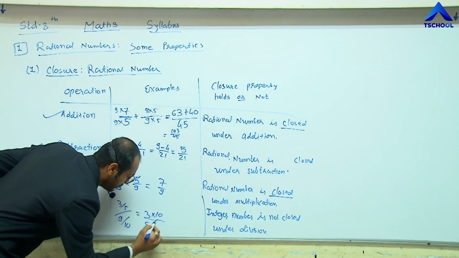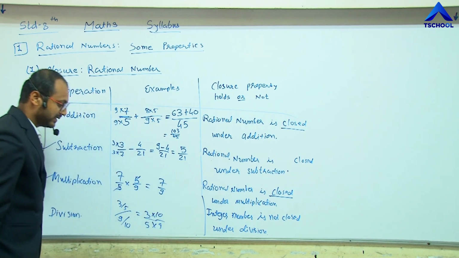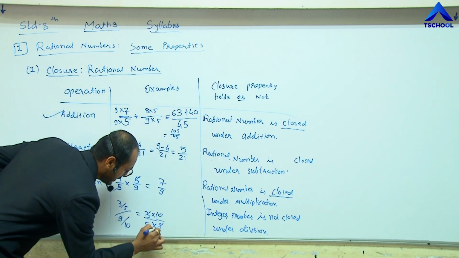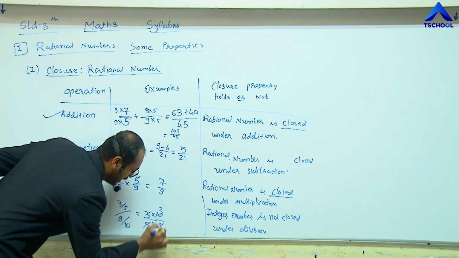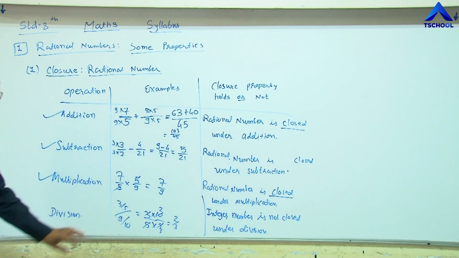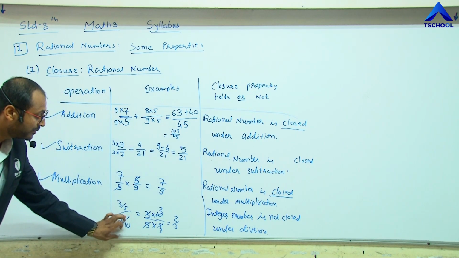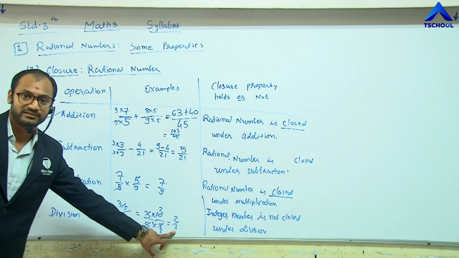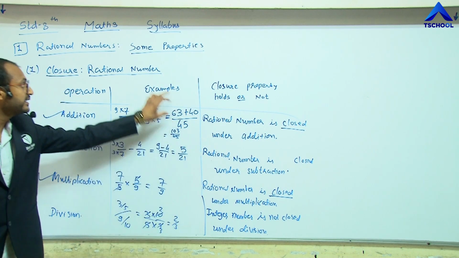So 10 goes in the numerator and 9 is as it is. Let me simplify this. 3 3s are 9, 5 2s are 10. So we get 2 by 3 as the answer. So the division of two rational numbers results in a rational number.